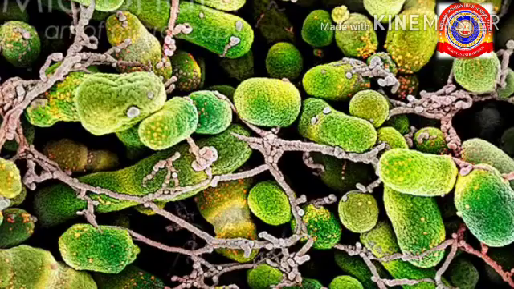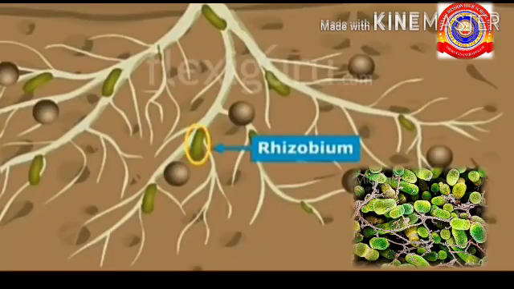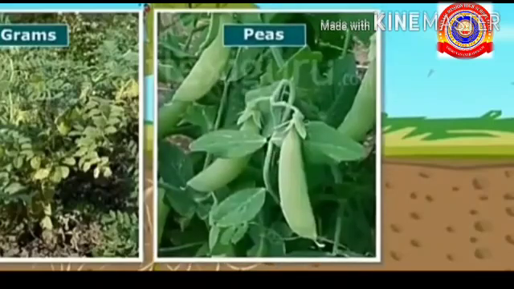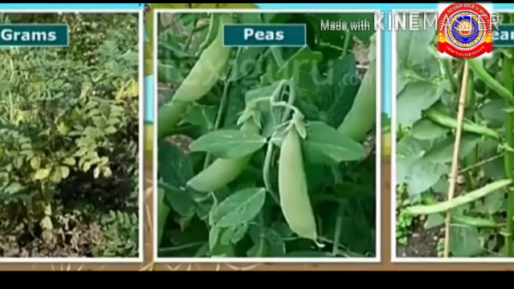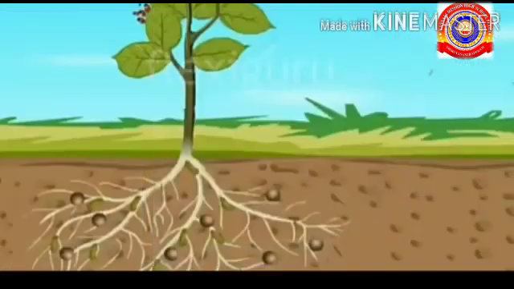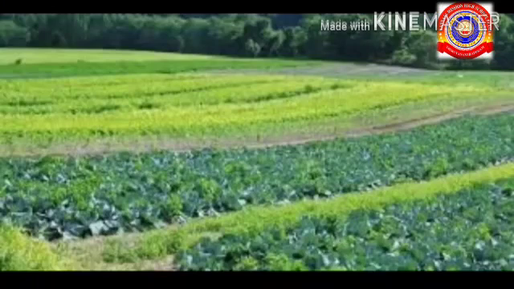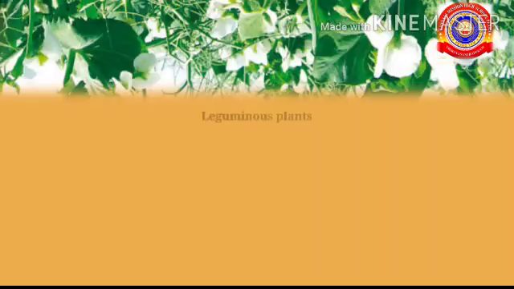Some bacteria, like rhizobium, can convert atmospheric nitrogen to nitrate. They live in the roots of plants like grams, peas and beans. They absorb atmospheric nitrogen and keep it in the roots of the plants as nitrate. When these plants decay, the plant nutrients are added into the soil. Crops of the next season will utilize them.